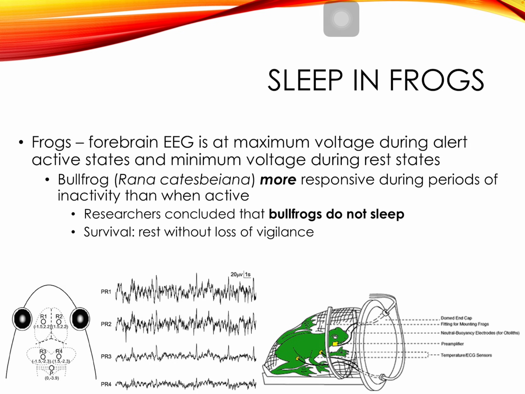There was a study done in 1967 by Hobson to look at sleep in the bullfrog. With this very interesting contraption, they were able to do EEG, electroencephalography, on a frog. They found that the forebrain EEG is at maximum voltage during alert, active states, and when the frog is at rest, we see more minimum voltage. We see that rest and sleep states are not really universally associated with high voltage cortical activity.